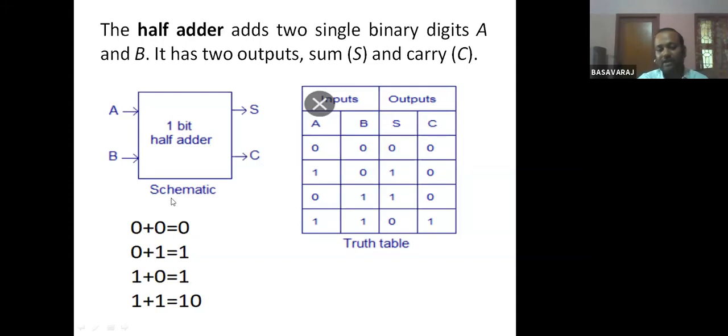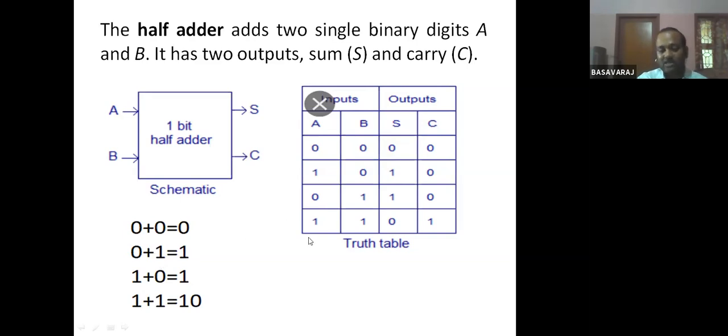So here the same thing I have represented. One truth table I have written here. These are the inputs, and these are the outputs. Here you can see A and B are the inputs. Sum and carry are the outputs. So when A is 0, B is 0, what happens? The sum is 0 and the carry is 0. When A is 1 and B is 0, what happens? The sum is 1 and carry is 0. If you want, you can see here 0 plus 1 is what? It is 1. So here sum is 1 and carry is 0.